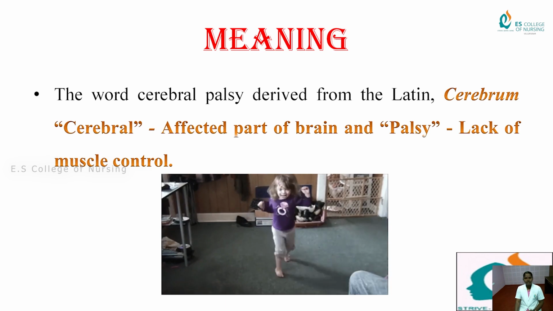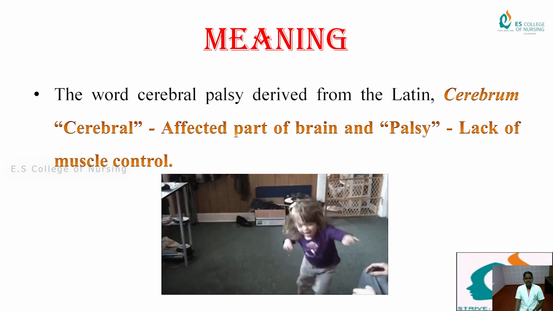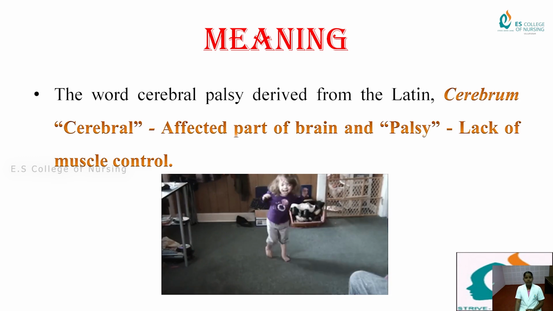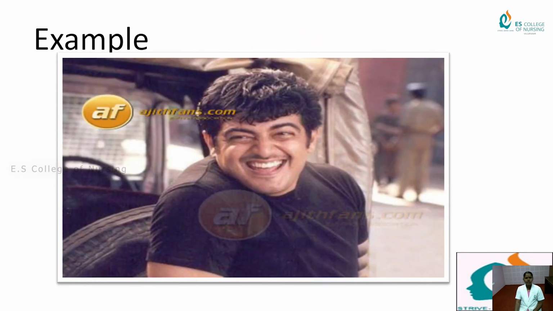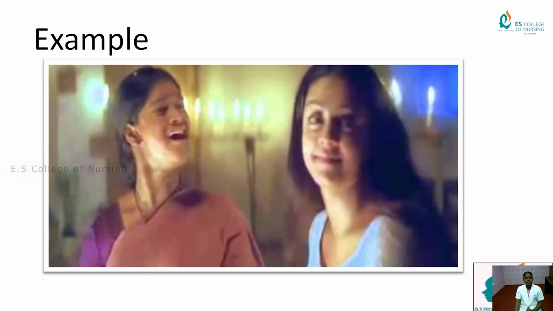In cerebral palsy, a part of the brain is affected, and involuntary muscle movement occurs. For example, in a villain's role in a movie, abnormal movements developed in the body are called cerebral palsy. In this movie, the actor shows differences in body parts, like walking and smiling, and speech, with these different activities being involuntary. That is called cerebral palsy. For example, this movie also.